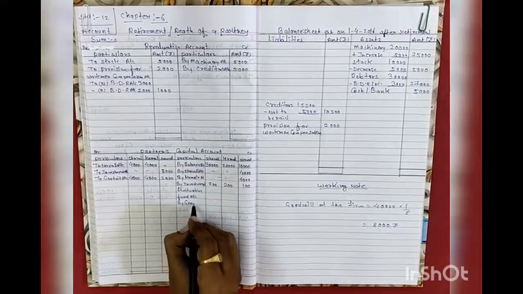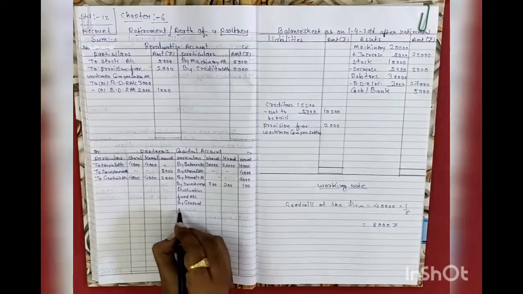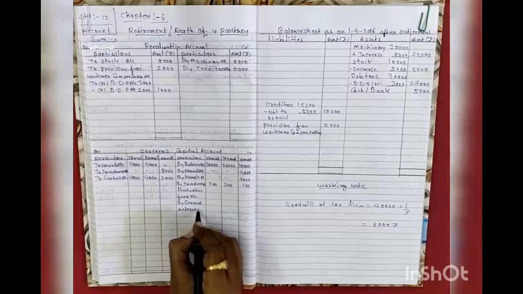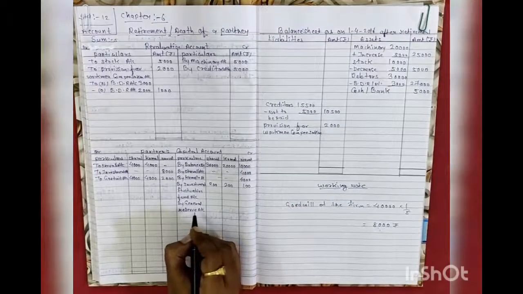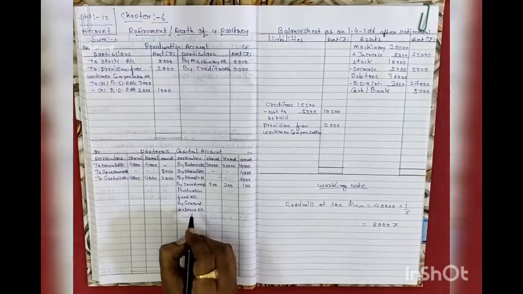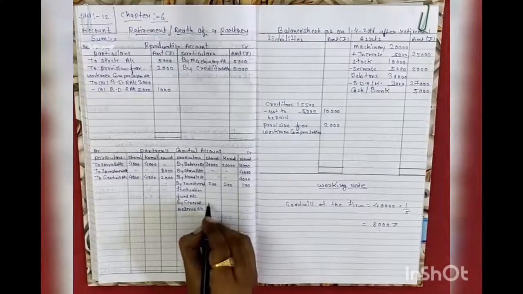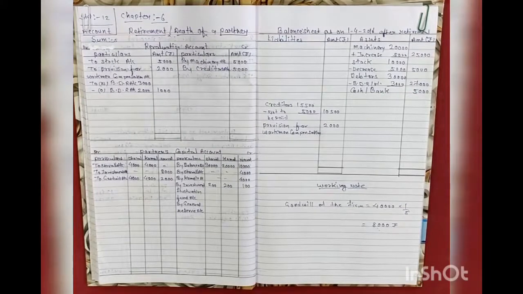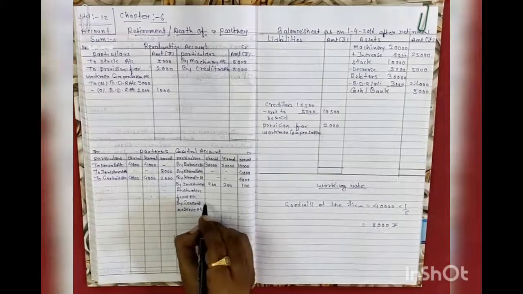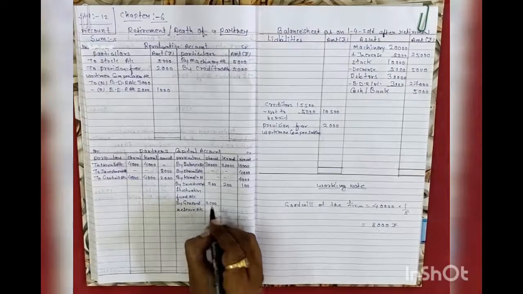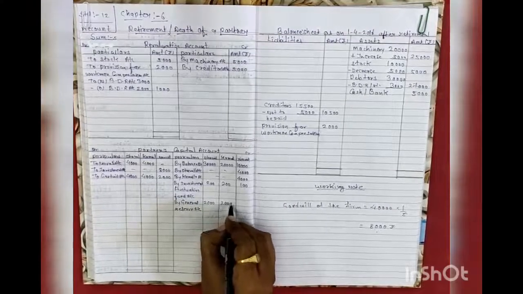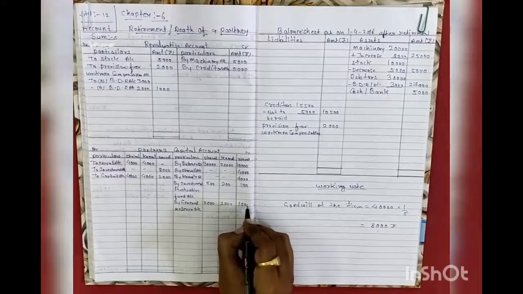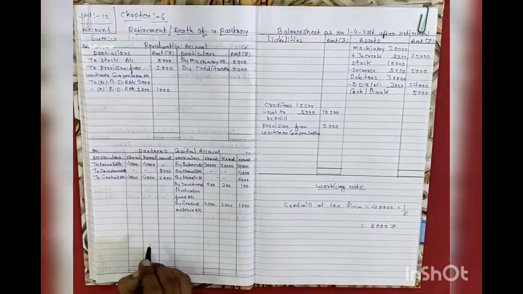General reserve amount will be distributed between old partners as per their old ratio. It means 2,000, 2,000, and 1,000.